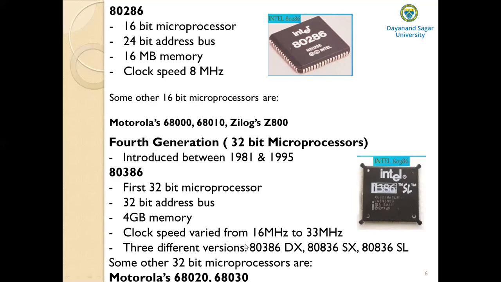Three different versions of the 80386 arrived, and these are 80386DX, 80386SX, and 80386SL. Here there is a slight typing mistake: it is not 80836, it is 80386. Some other 32-bit microprocessors from other manufacturers are Motorola's 68020 and 68030. They are also 32-bit microprocessors.